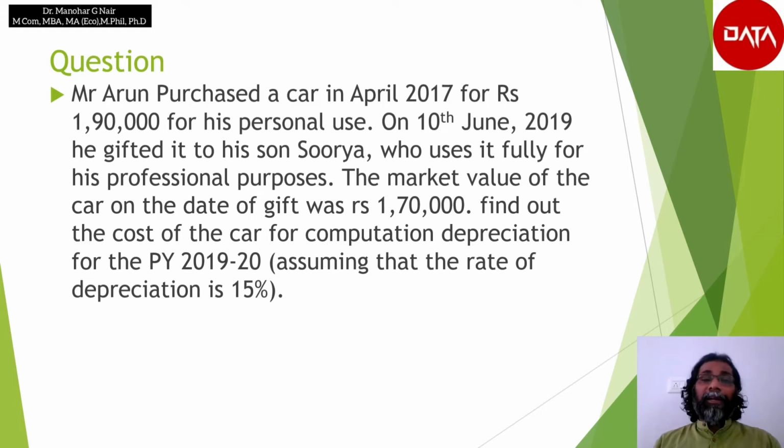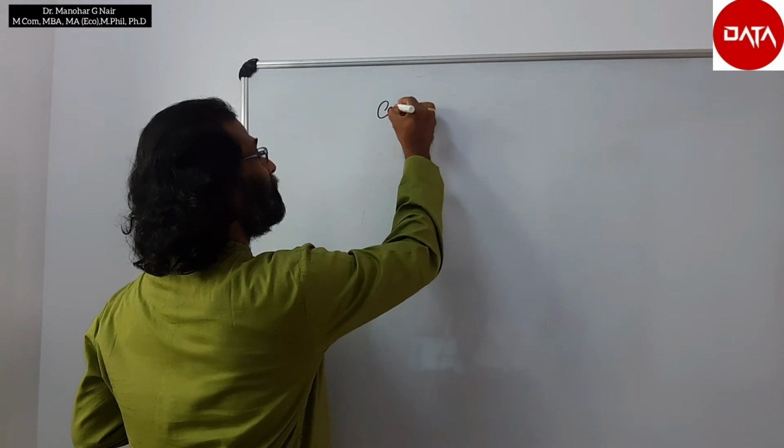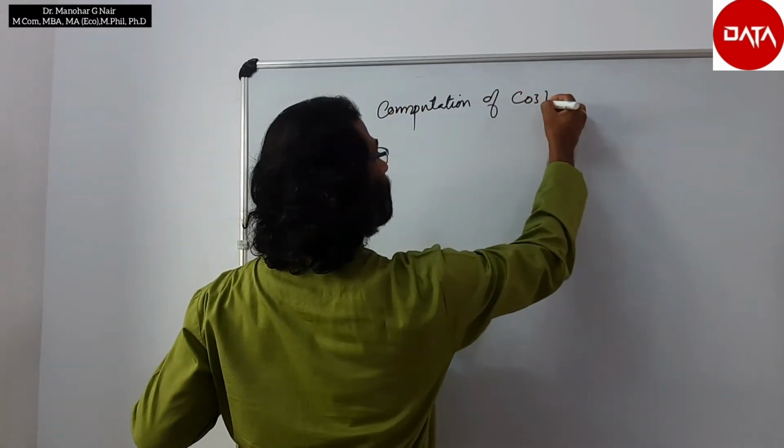After deducting this, the written down value or the actual cost of the asset for the second person, that is Surya, for charging depreciation, because it is used for his professional purpose, the actual cost of the asset is 1,37,275.